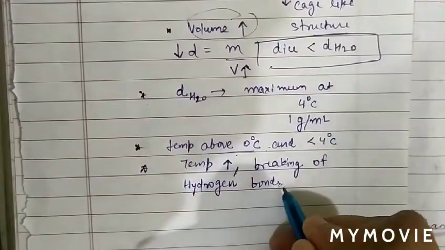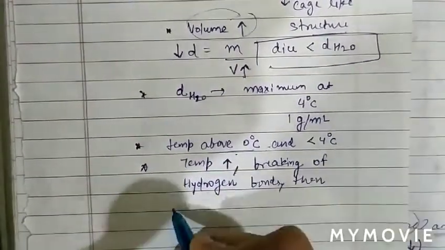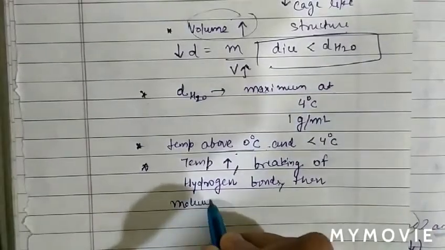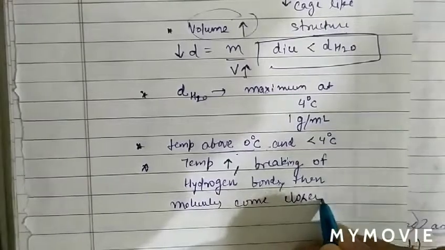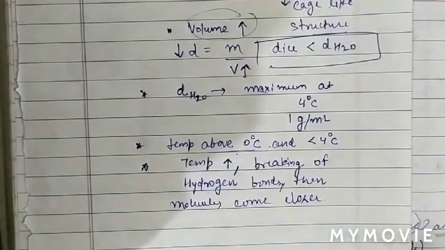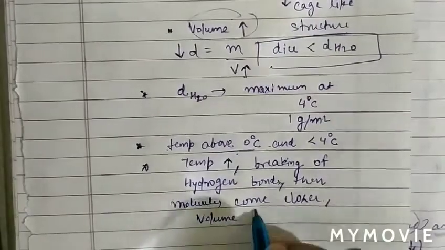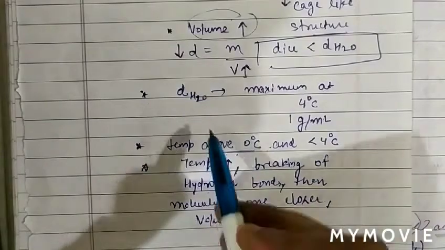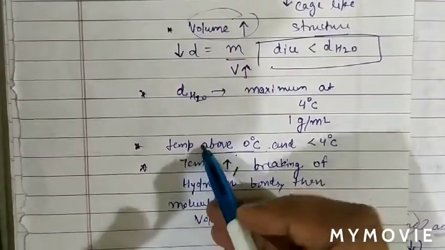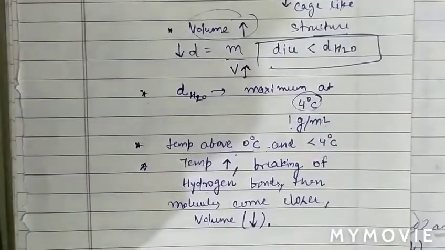As the hydrogen bonds between the water molecules break, the molecules come closer. When molecules come closer, volume decreases. So density of water is maximum at 4 degrees Celsius, which is 1 gram per ml.